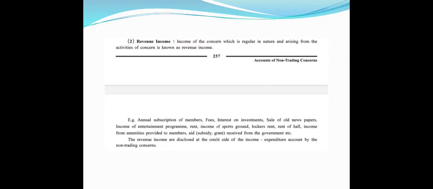For example, annual subscription of members, fee, interest on investment, sale of old newspapers, income of entertainment program, rent received, income of sports ground, lockers rent, rent of hall, income from amenities provided to members, aid or subsidy or grant received from government. The revenue incomes are disclosed on the credit side of the income and expenditure account by the non-trading concern.